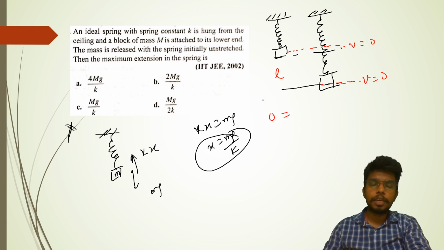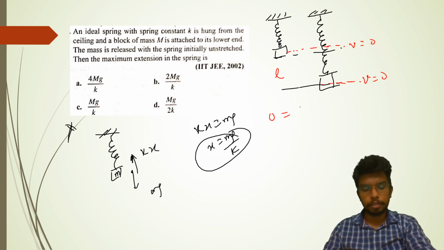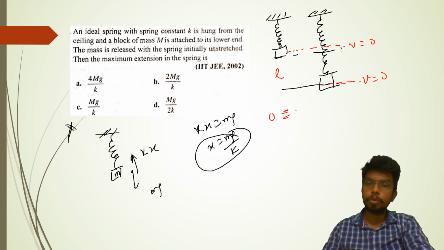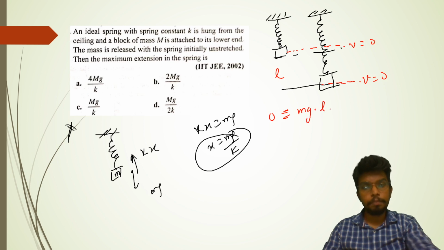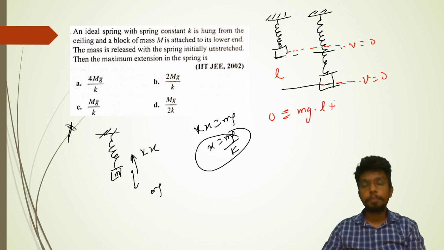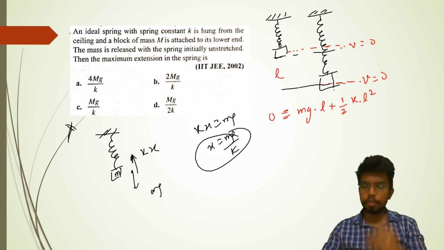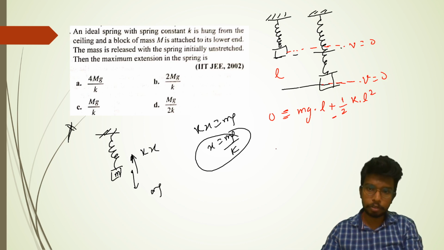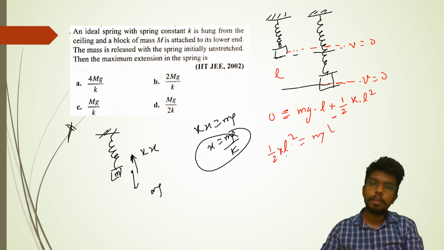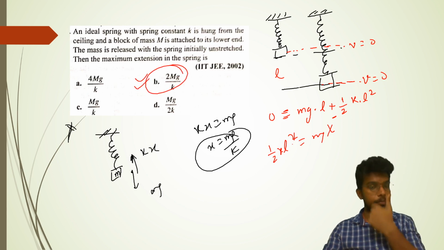According to the work energy theorem, change in kinetic energy is equal to total work done. So what is the total work which has been done here? The work by gravity, which is mg times L, plus the work by the spring force, that is half k L square, in the opposite direction obviously, so it's going to be negative. If we solve it to find the value of L, we get half k L square equals mgL. L to L will get cancelled out and we'll get the result 2 mg by k, and this is the actual result. This is the extension.